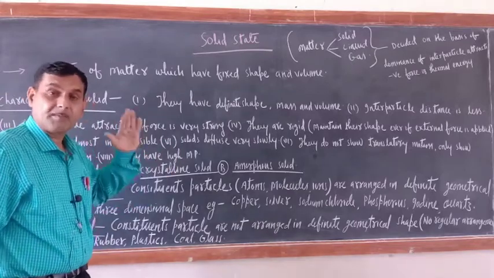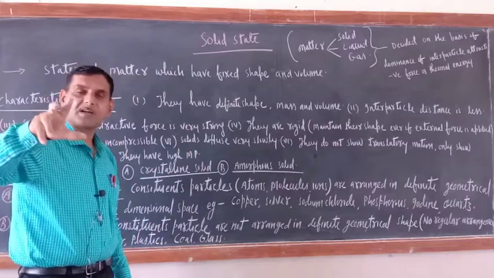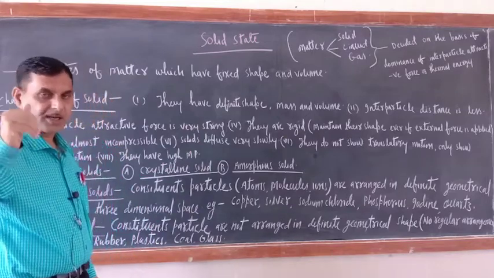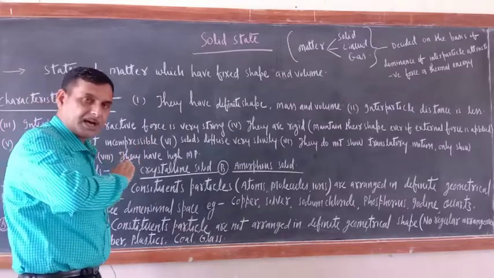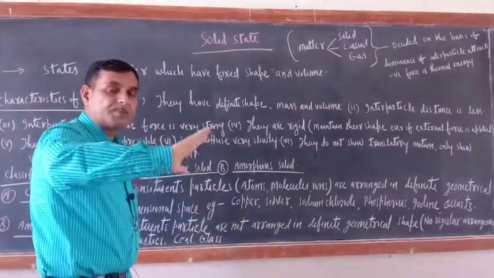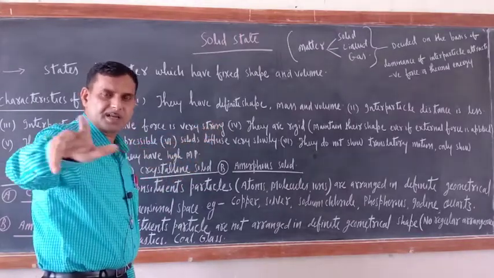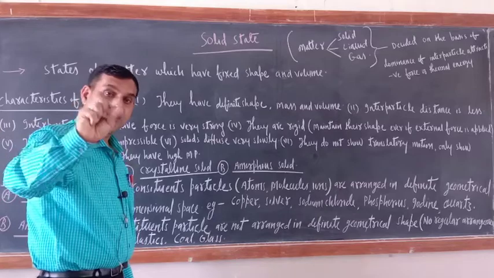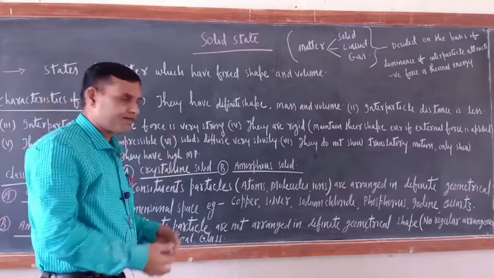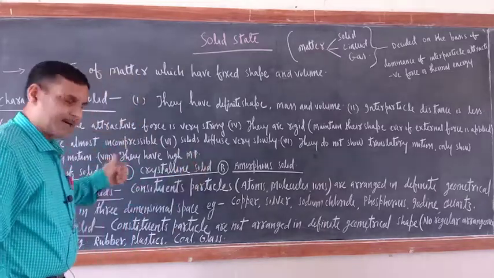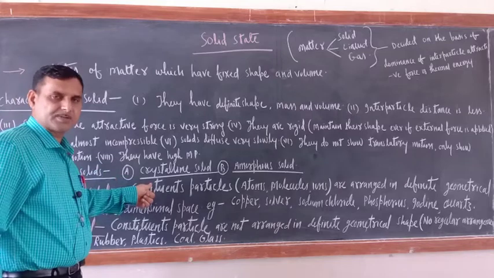Whatever constituent particles are there, let it be atoms, ions or molecules, they will be arranged in an orderly, systematic arrangement, and they will follow a particular pattern. So the definite geometrical pattern is there in crystalline substances.